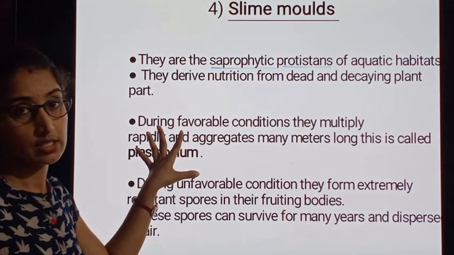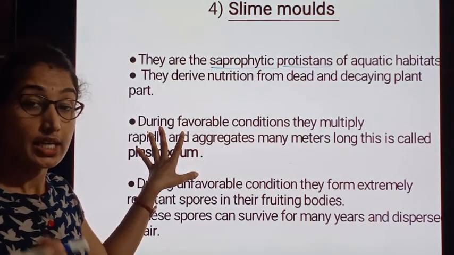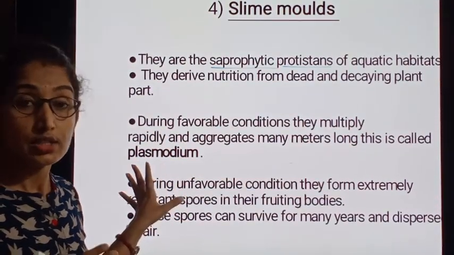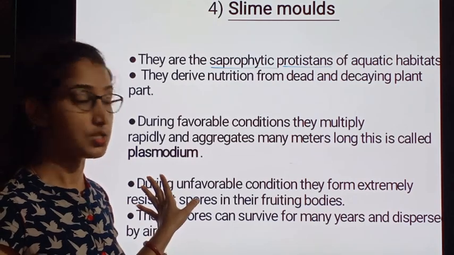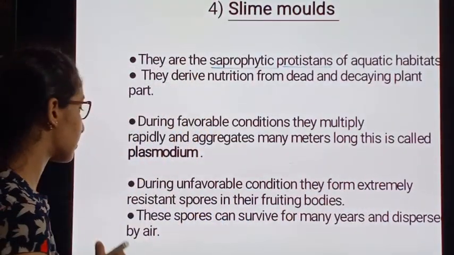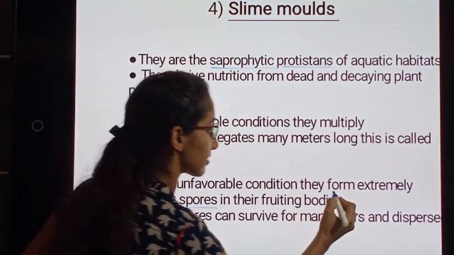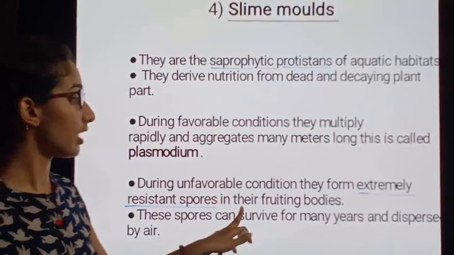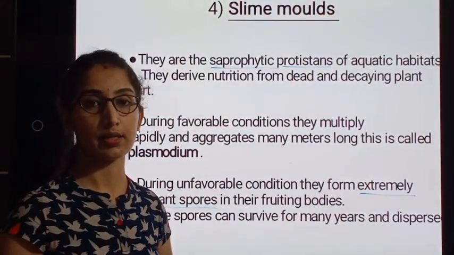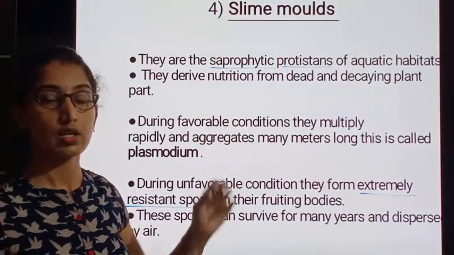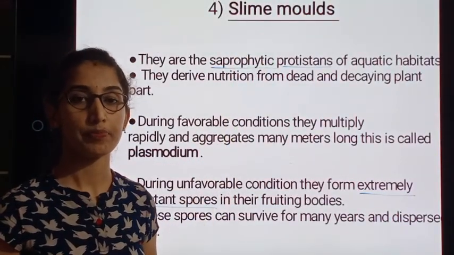This is about the favorable condition. If the same thing happens in unfavorable conditions, they form extremely resistant spores in their fruiting bodies. That means these slime molds have a fruiting body.